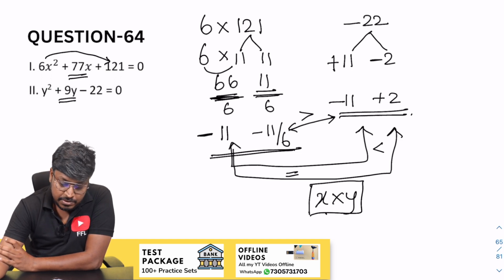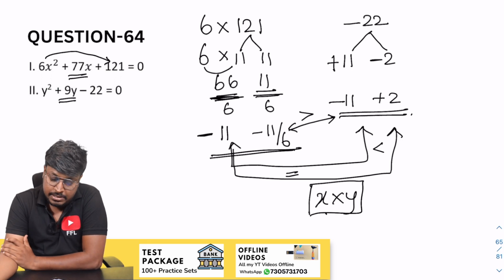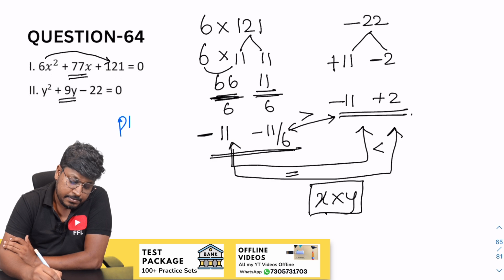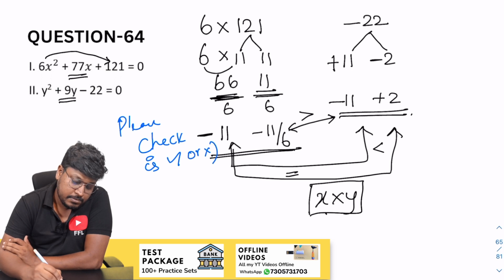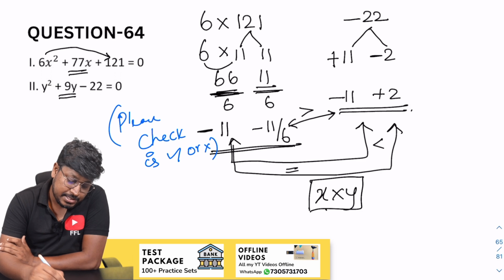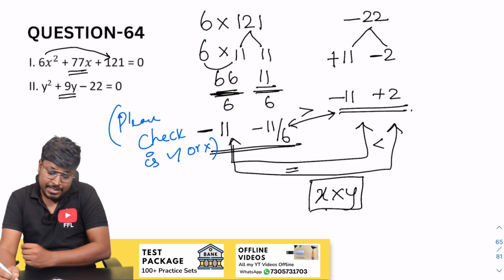Okay, I don't have a solution also, I have only options here. So please check this question alone, right? So please check whether it is correct or wrong, right? Because I don't know the answer, only options I have, but I think I have solved it correctly, right?